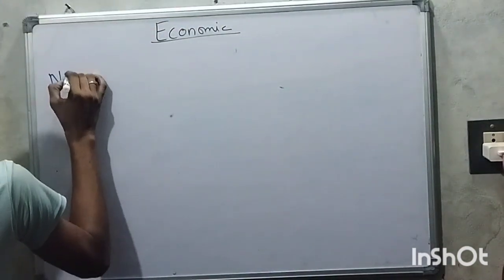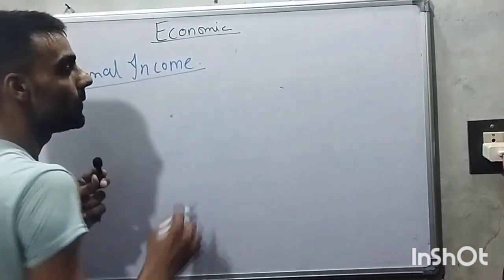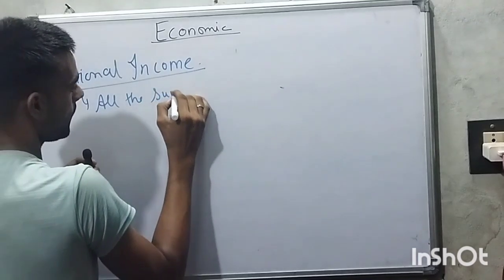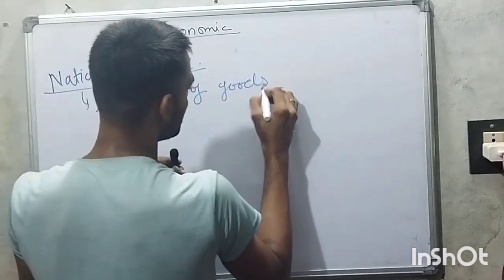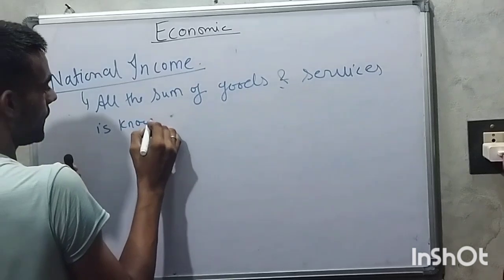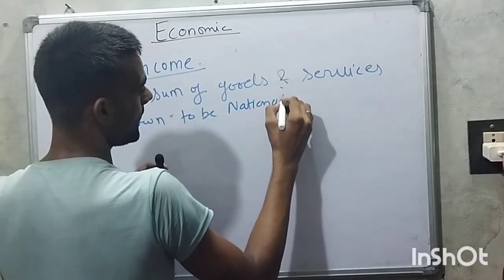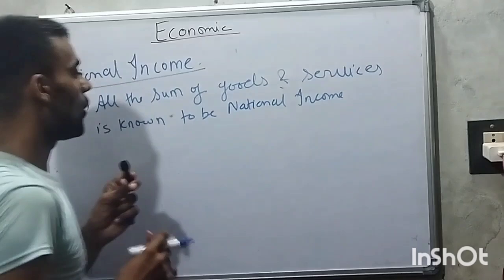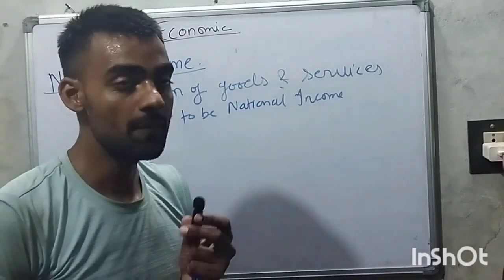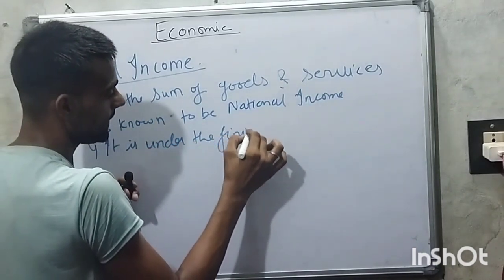The sum of all the goods and services is known to be the national income, and it is measured under the financial year.